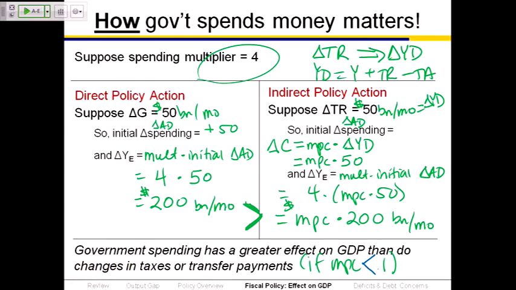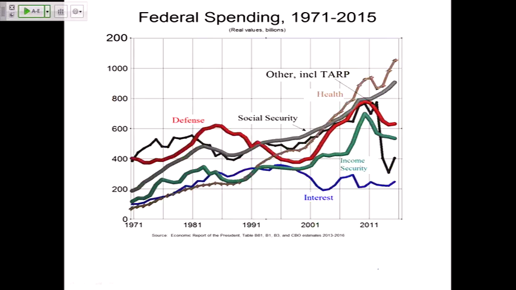Well, let's look. How does the federal government spend money? Here's a picture. I think the picture's in your printouts. Is it in your printout? No? Oh, well, then I'll go over it really fast. The picture, which shows federal spending from 1971 to 2015, breaks out the G plus TR, the government outlays by the various categories. This thick line here is defense. Defense is part of government spending. So that's a component of G.